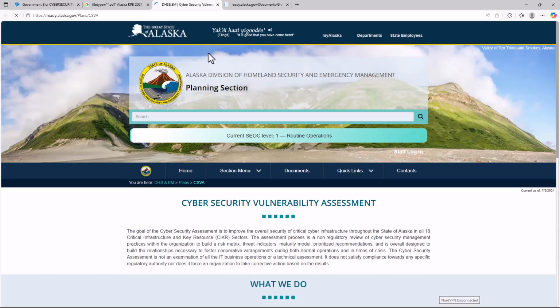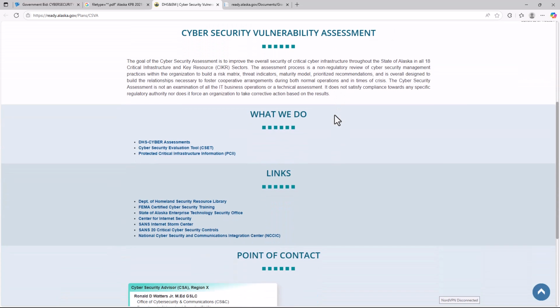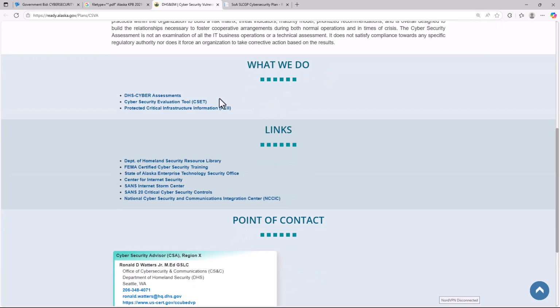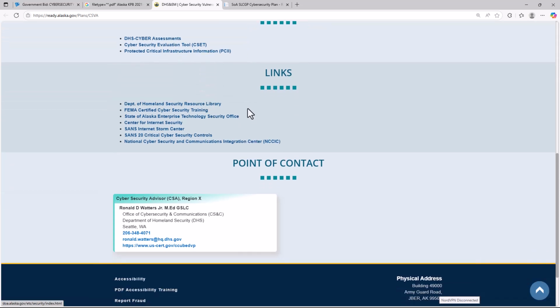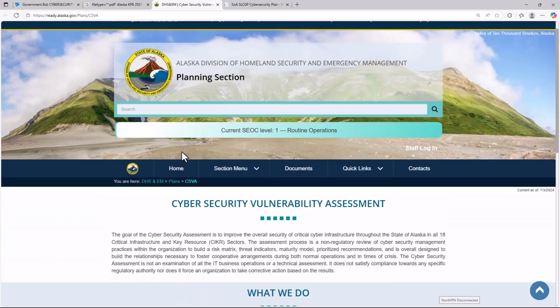So on this very first hit, or this link here, this takes us to the great state of Alaska. We see cybersecurity vulnerability assessment. We'll scroll in just a wee bit. Some links for the federal side, Department of Homeland Security, some tooling, some links. And so nothing that jumps out right there. Maybe if we wanted to reach out to this advisor, it's got a point of contact if we're doing our